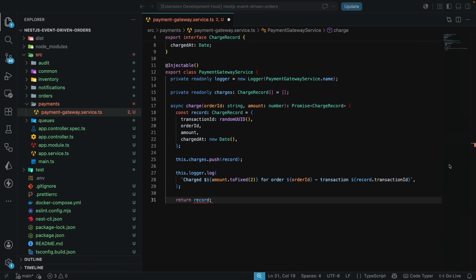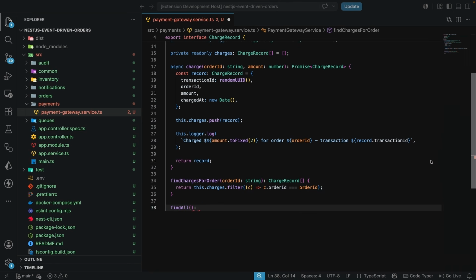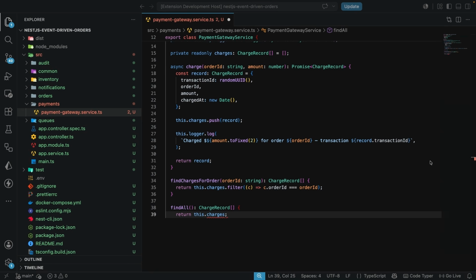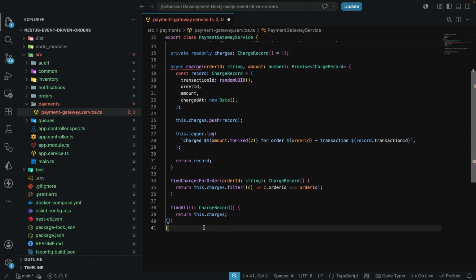The last two we are going to have is findChargesByOrder, for finding charges that belong to a specific order. This is going to take in that specific orderId and it's going to return a ChargeRecord list. Then in here, we're going to return this.charges.filter, where we're going to get each charge and return where charge.orderId is equal to the orderId. Then the last one is findAll, to find all the charges. So we're going to get the list of ChargeRecord and just return this.charges like this. And then we can go on to close up the PaymentGateway class.